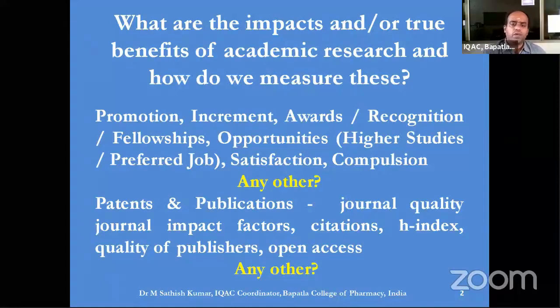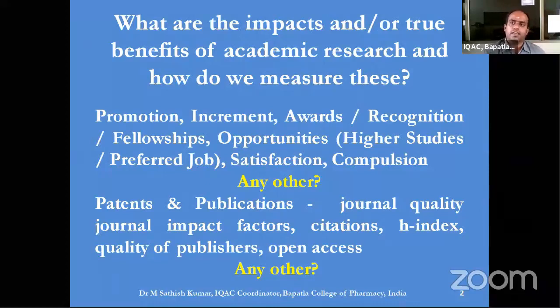Likewise, some of them may have a preferred job as the opportunity for what they are looking for. For example, a faculty who is working for a college which is not accredited by NBA, NAAC, or which doesn't have a good NIRF ranking, will be looking for a job in an NBA accredited college, or he or she may be looking for a job in a NAAC accredited college or in an autonomous college, or they may think for an opportunity in a private university or in a government university, or they may think for a government job.